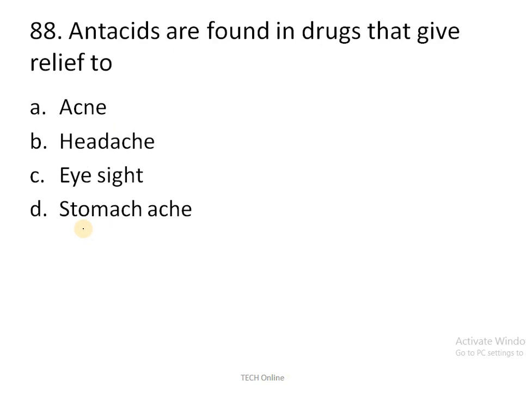Moving to the next question, antacids are found in drugs that give relief to what? Antacids play an important role: in the stomach there is an acid, hydrochloric acid. Antacids will neutralize the acid in the stomach, thereby stomach ache will be reduced. So antacids are found in drugs that give relief to stomach ache only. It is not headache or eyesight. So D is the correct answer.